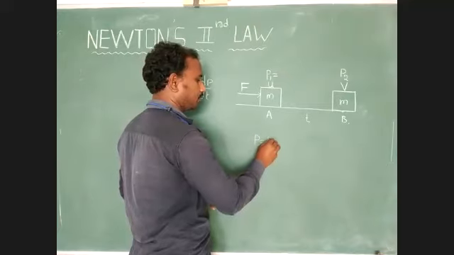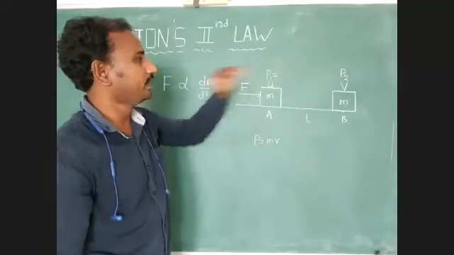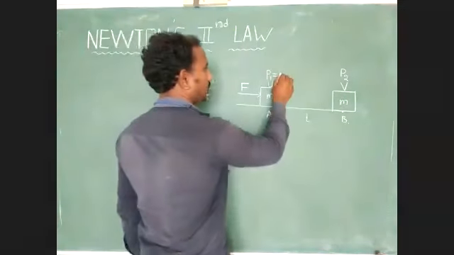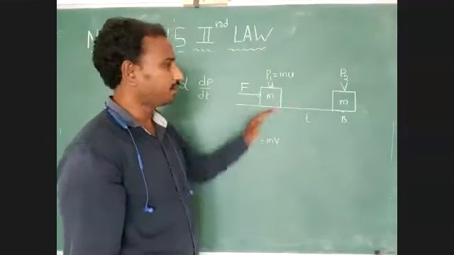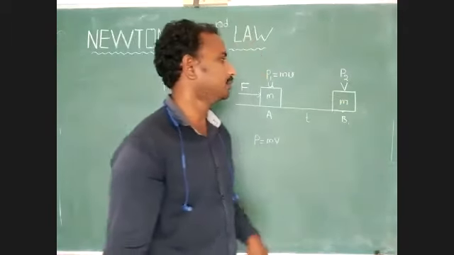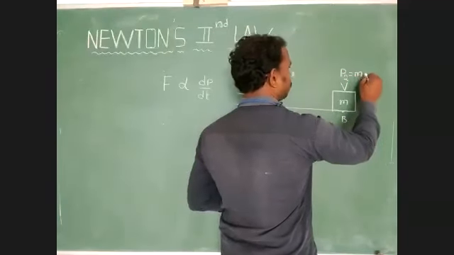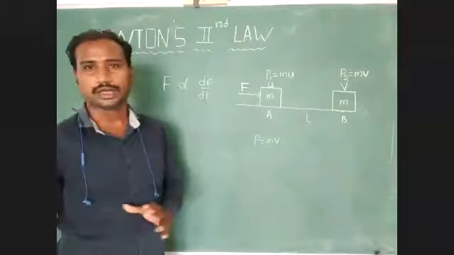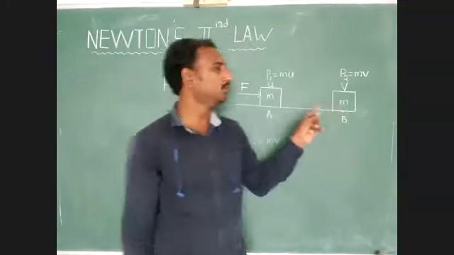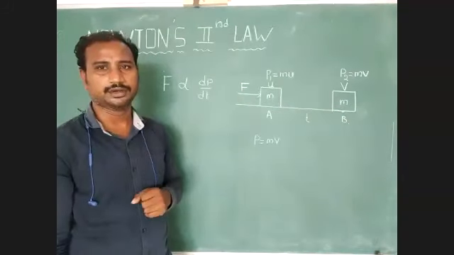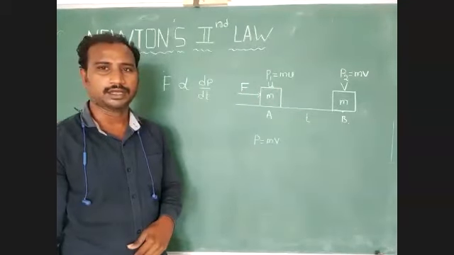Linear momentum equals mass into velocity. Initial momentum is m into u. After t time, what is the final momentum of the body at point B? P2 equals mass into final velocity. So here linear momentum changes due to external force with respect to time. Are you understood?